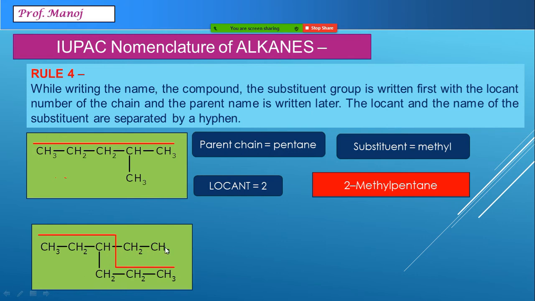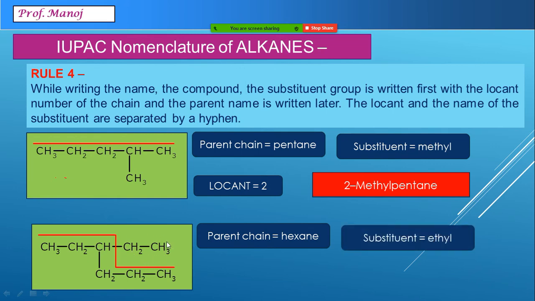Now in this case, the long chain is 6 carbon atoms, so we call it hexane. Besides hexane, this is a side chain that is 2 carbon atoms. That is called ethyl. Check the locant number: first, second, third. On the third carbon, ethyl is connected. If you check from bottom to top, it is 1, 2, 3 and 4. So on the fourth position, ethyl is present.